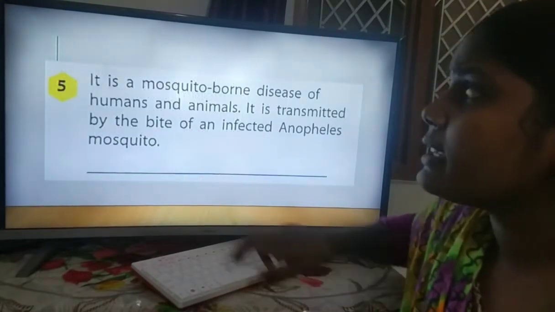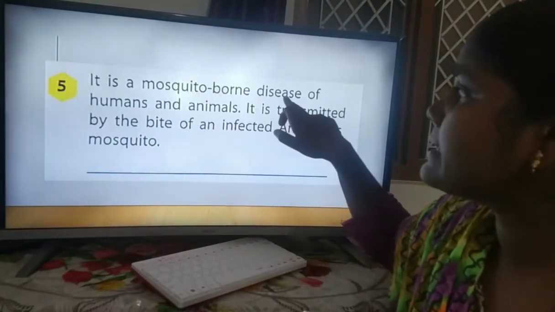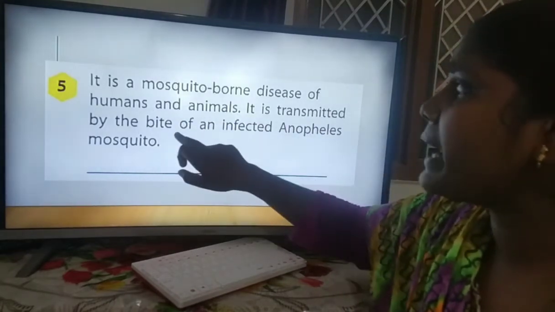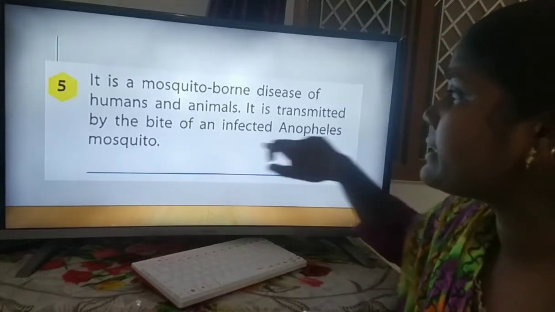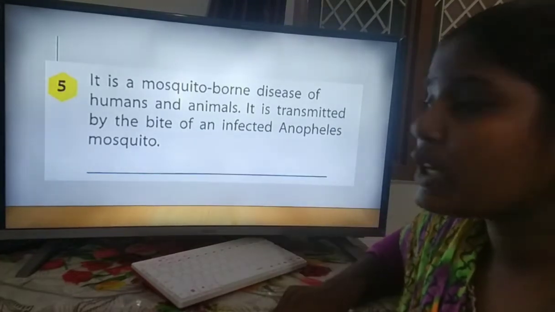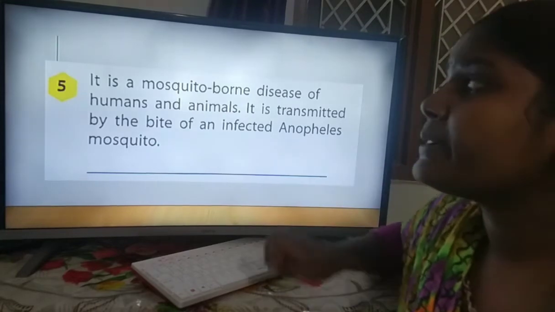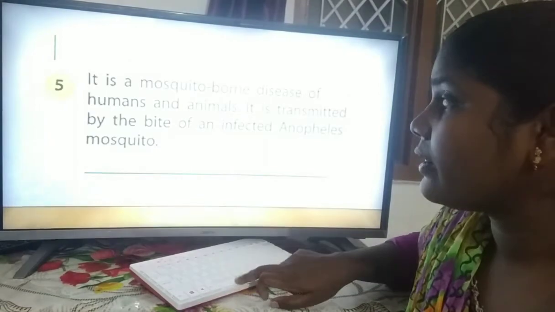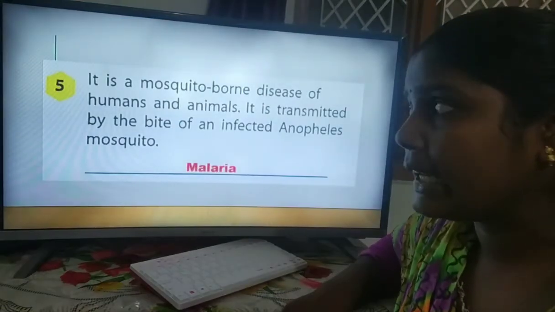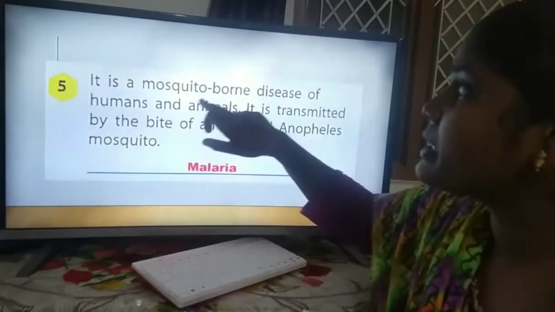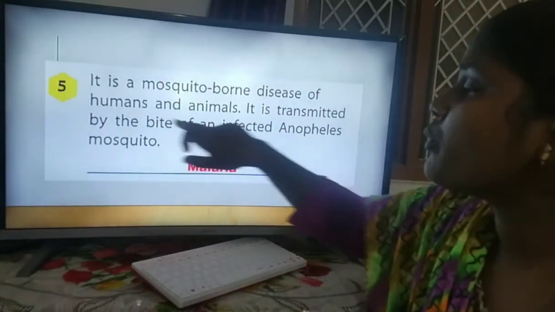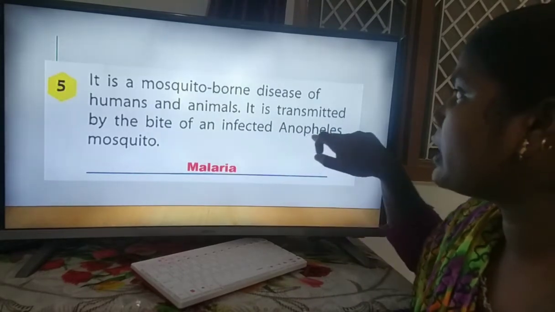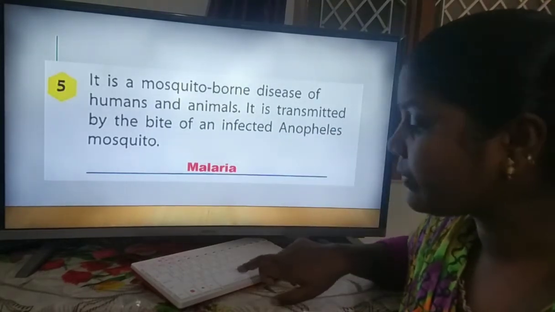And the fifth one is a mosquito borne disease of humans and animals. It is transmitted by the bite of an infected Anopheles mosquito. The particular mosquito name is Anopheles. From that mosquito only we are getting this fever, that is malaria fever. It is a mosquito borne disease of humans and animals. It is transmitted by the bite of an infected Anopheles mosquito.